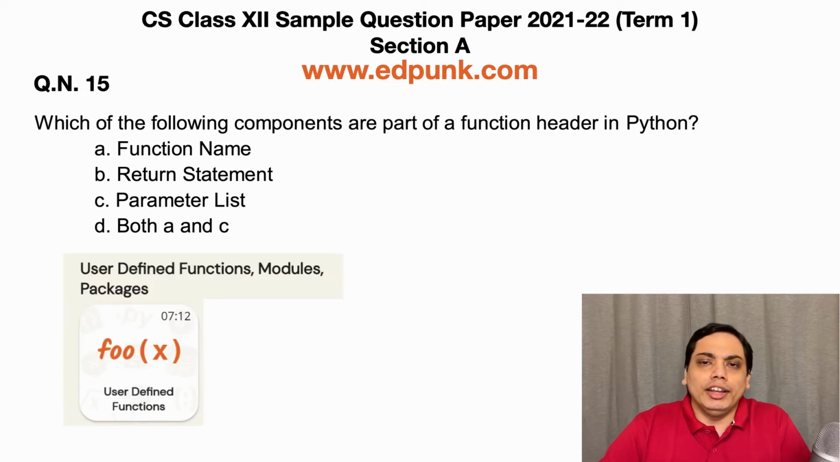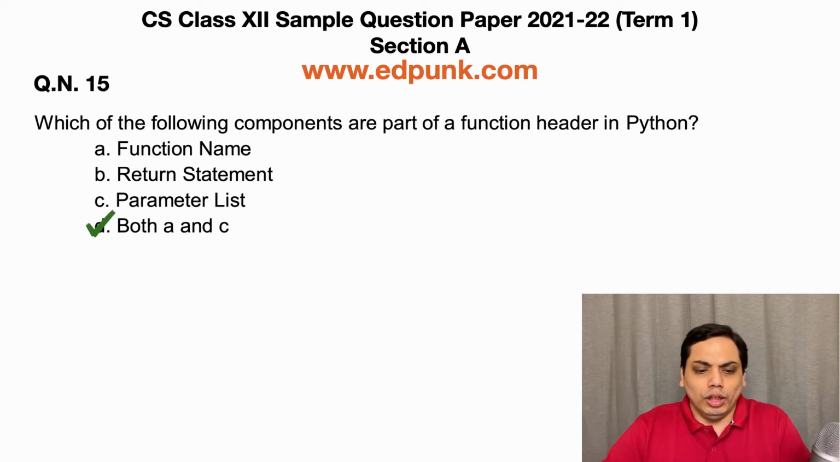The concept behind this question is user-defined functions, and we all know that function header contains the def keyword, the name of the function, followed by the parameters of the function, and finally ends with a colon. So D is the correct answer as both function name and parameter list is present in the function header.